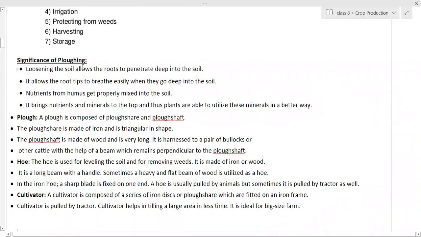Loosening of the soil allows the roots to penetrate deep into the soil. It allows the roots to breathe easily when they go deep into the soil. Nutrients from humus get properly mixed into the soil, and it brings nutrients and minerals to the top, and thus plants are able to utilize these minerals in a better way.